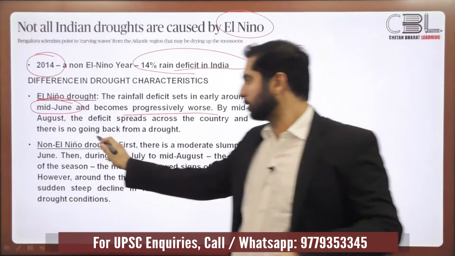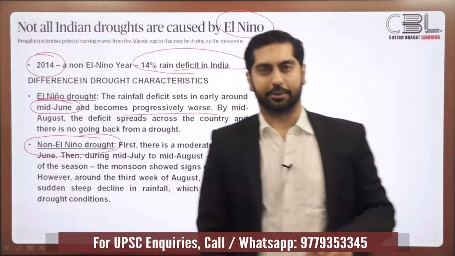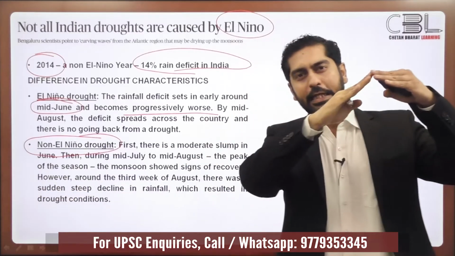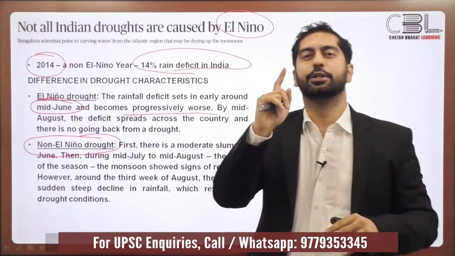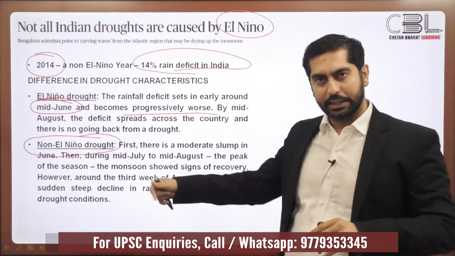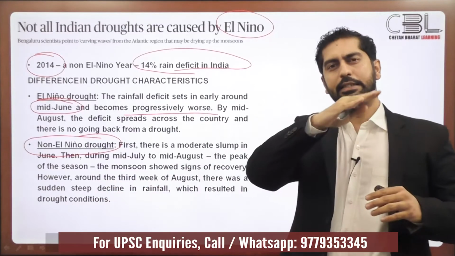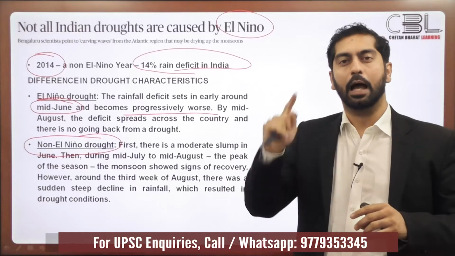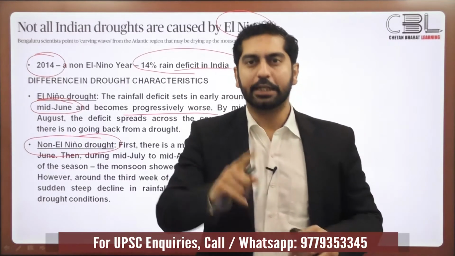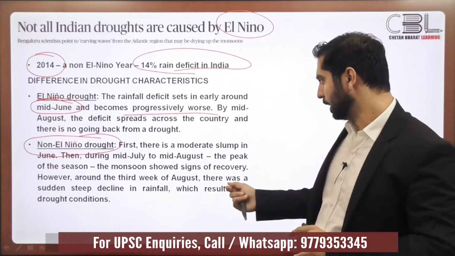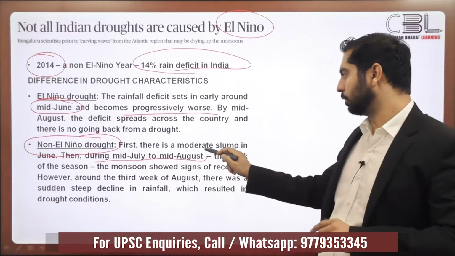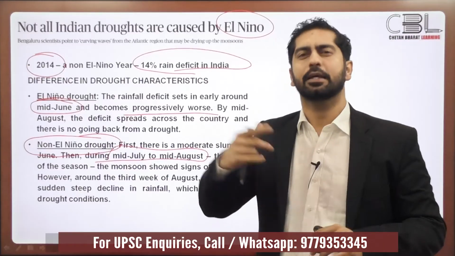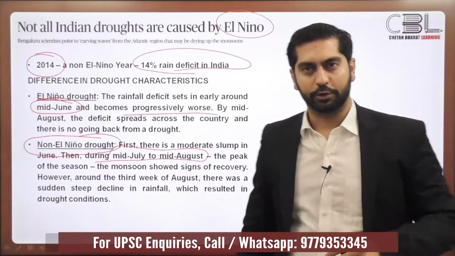But in the case of a non-El Nino drought, there is initially a decline in rainfall during mid-June. When the monsoon strikes, there is relatively lesser rainfall, deficit rainfall, a slump in the rainfall. But then in the mid-July to mid-August period, the monsoon recovers. There is a slight improvement in the rainfall situation.